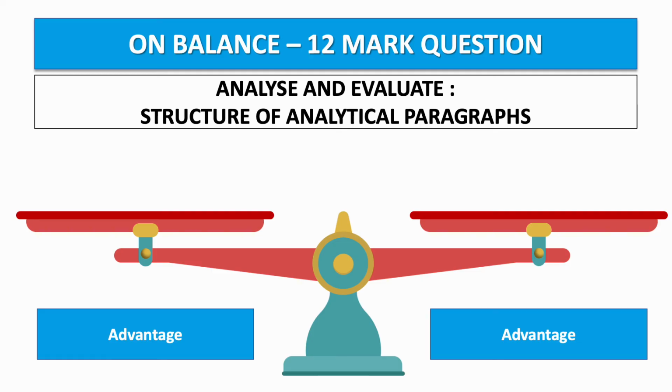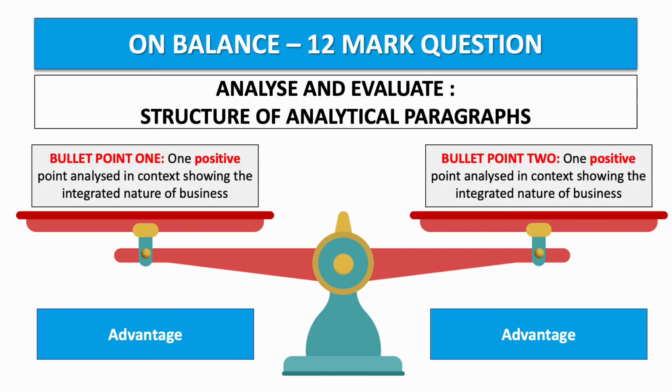Then the 12-mark question, analyse and evaluate, and the structure of our analytical paragraphs here. We've got bullet point 1. So we're looking at bullet point 1 from the question. One positive point, analysed in context, showing the integrated nature of business.